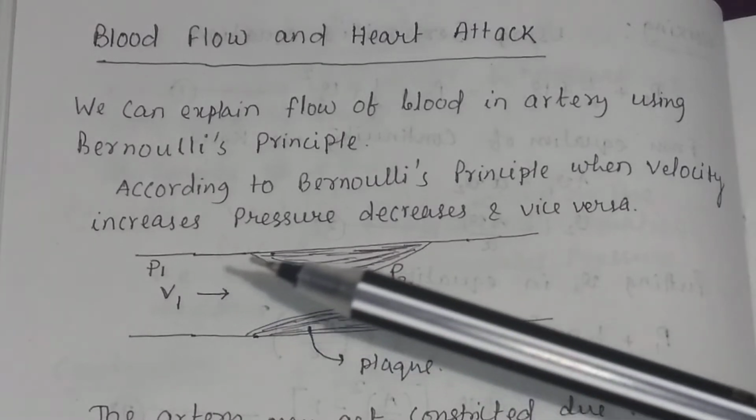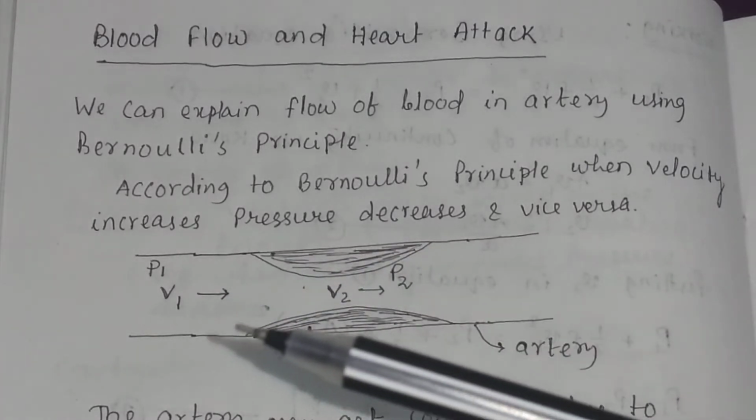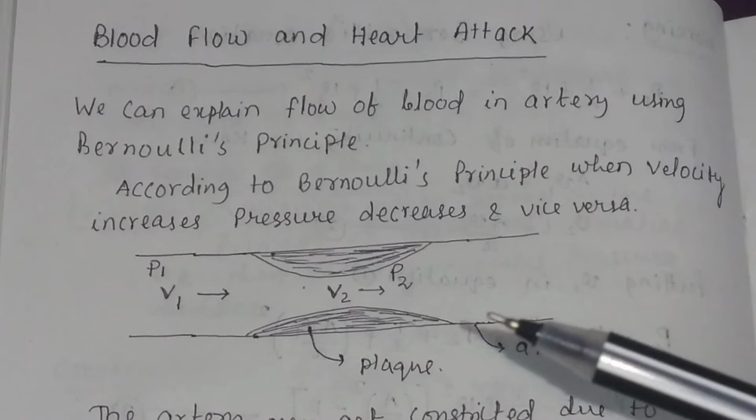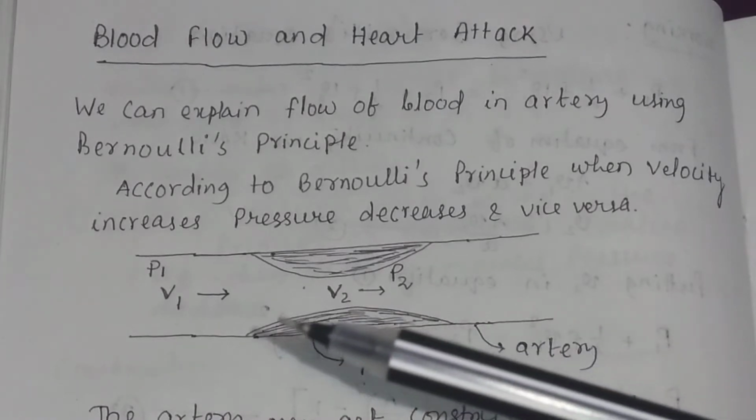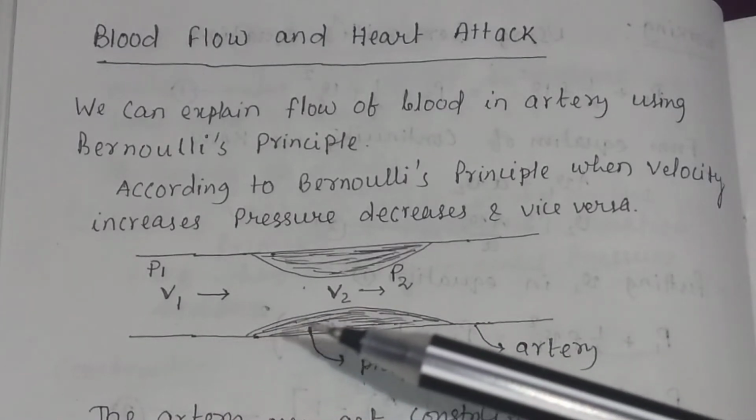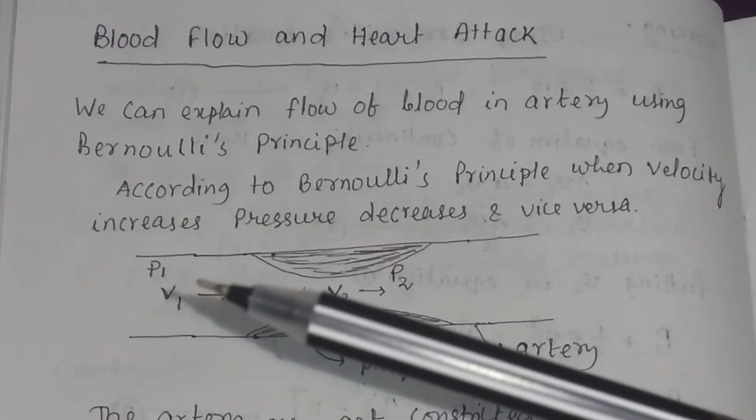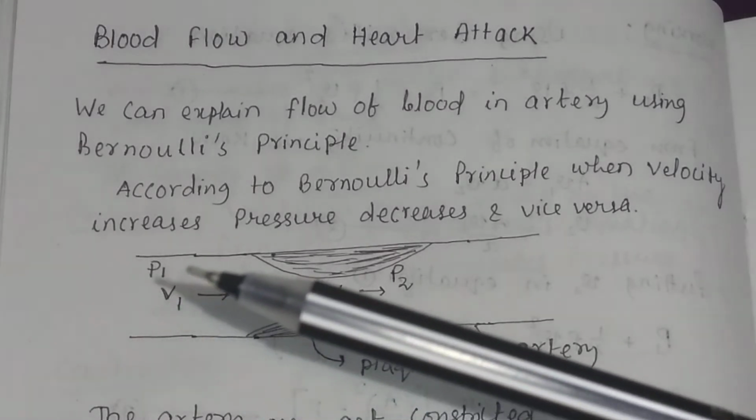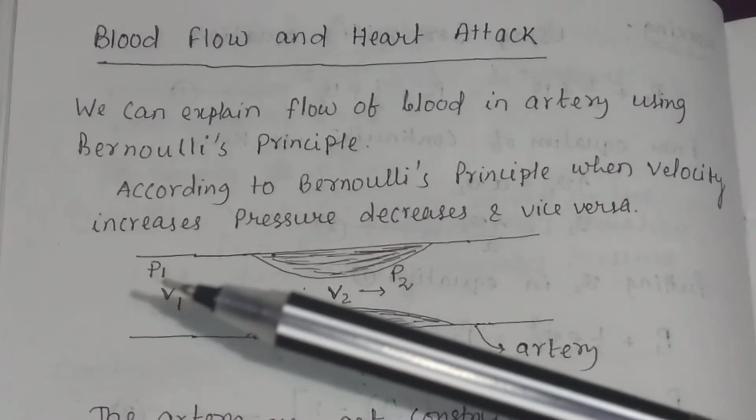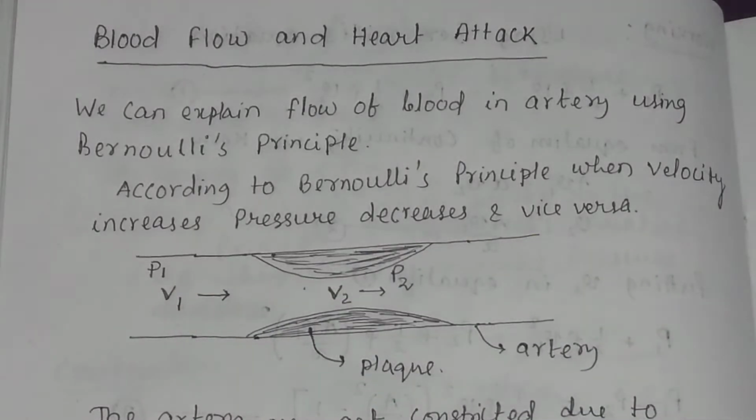So you see, this is an artery. This is the artery of, let us say, a human being, and the blood flows with velocity v1 and pressure of blood inside the artery, let us say P1.